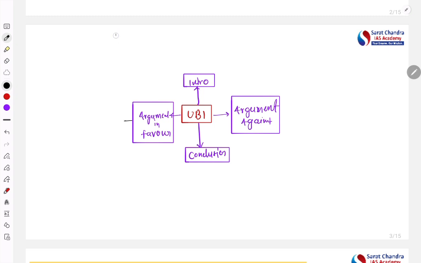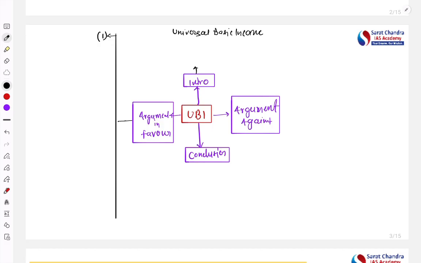Argument in favor. There are multiple arguments given in this article to support the UBI, I mean that the government should give UBI. The first is the issue in the current schemes we are providing. See, why is there a need for UBI? Before that, let's first understand what UBI is. UBI, that is the Universal Basic Income.